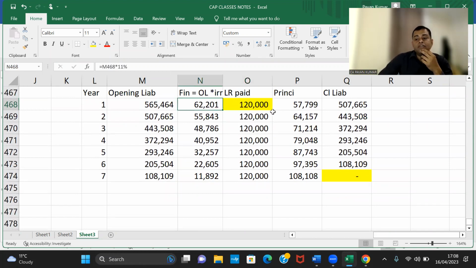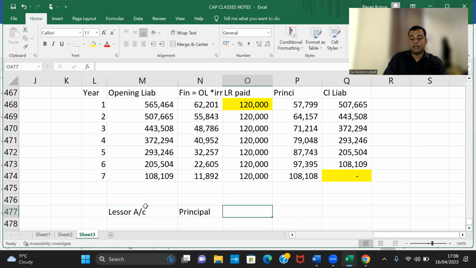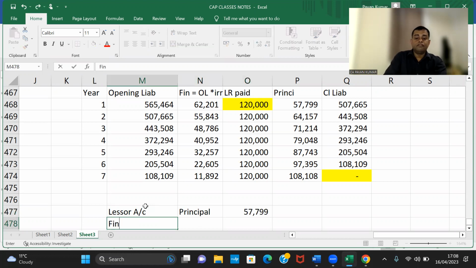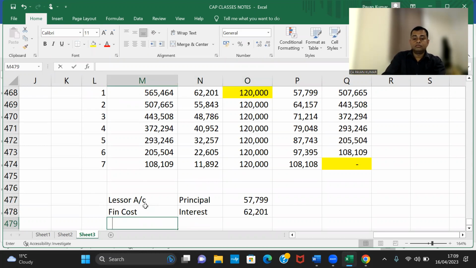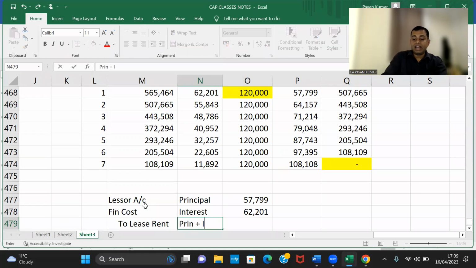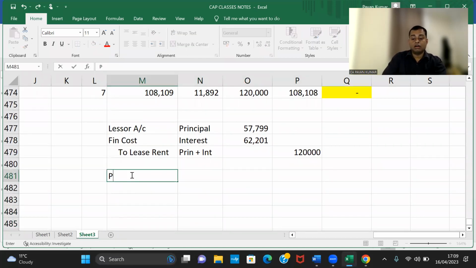This is the finance component, finance charge, and this is principal. So cash 1,20,000 is paid. So lessor account, principal 57,799, finance cost, which is interest, 62,201, to lease rent, which is principal plus interest, EMI, 1,20,000.